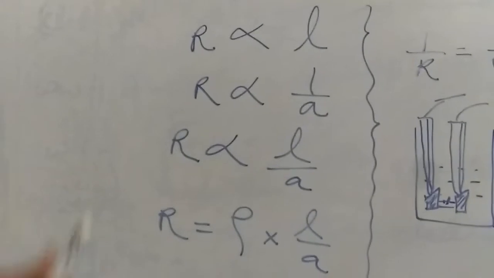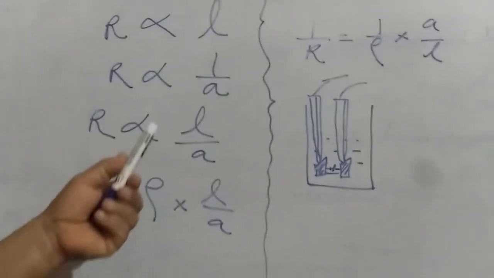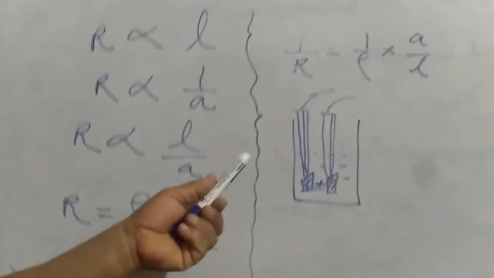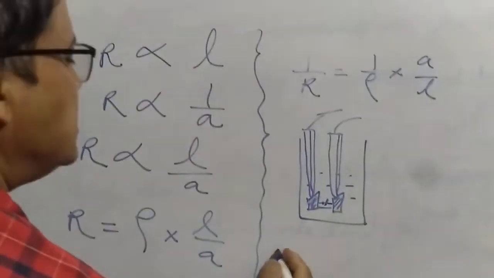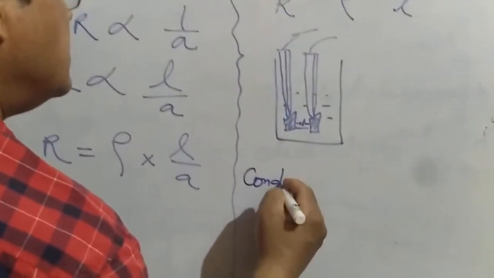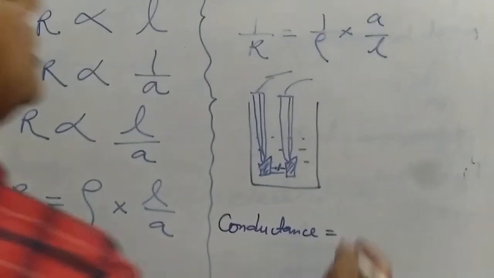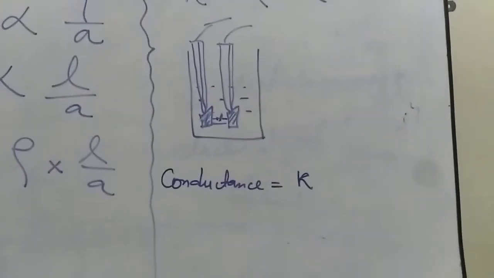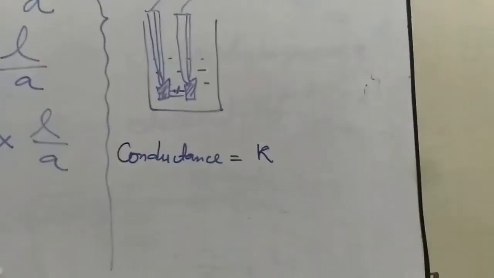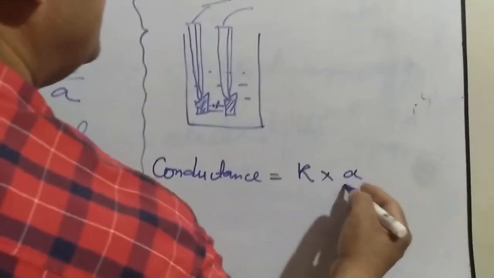But in chemistry, when we are talking about electrolytic conductance, we are more interested in conductance rather than resistance. So we take a reciprocal of it. The reciprocal of resistance will become conductance. Now the reciprocal of resistivity is conductivity, which is shown by a letter called kappa, K-A-P-P-A, kappa.